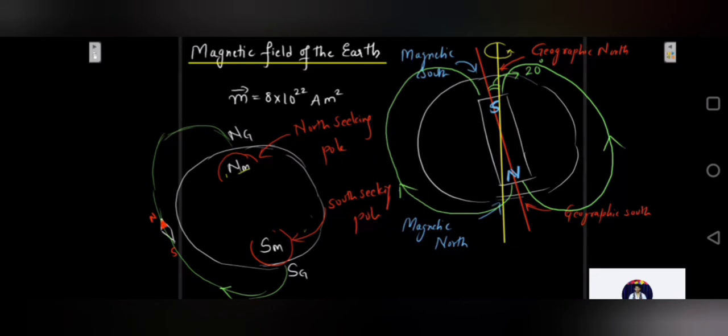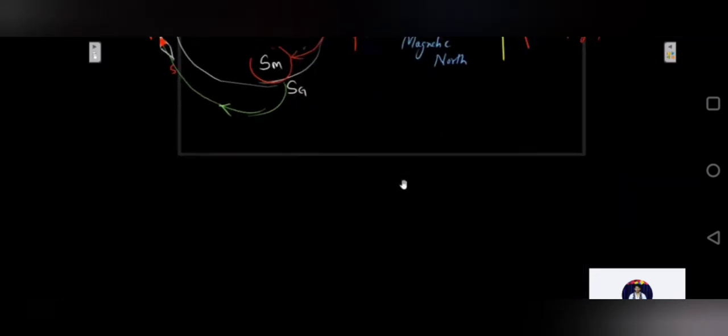Okay, so the magnitude of the magnetic field near the earth's surface is approximated to 10 raised to minus 4 Tesla, which is approximately equal to 1 Gauss, correct? So the magnetic field around the earth's surface is considered to be 1 Gauss. Okay, so let's see a few experimental evidences in support of earth's magnetism. Why does earth behave like a magnet? What are the evidences which prove that earth behaves like a magnet? That we will see.